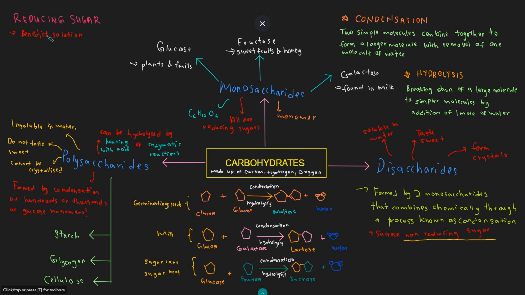So Benedict solution would turn to a brick red precipitate if reducing sugar is added. The reason is that Benedict solution contains copper 2 sulfate, which is blue in color. Copper 2 sulfate contains Cu2+ ions, which are blue in color. The reducing sugar would reduce the Cu2+ into Cu+. And the color of Cu+ is brick red. Therefore, a brick red precipitate is produced.